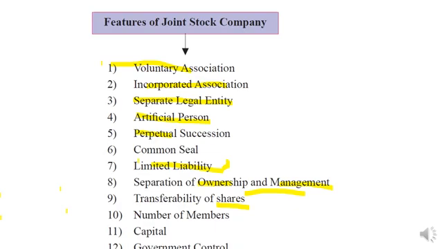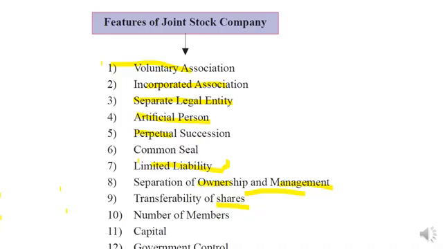Next is the number of members. The minimum number of members for a private company is 2 and the maximum is 200. And in the case of a public company, the minimum number of members is 7 and there is no maximum limit.